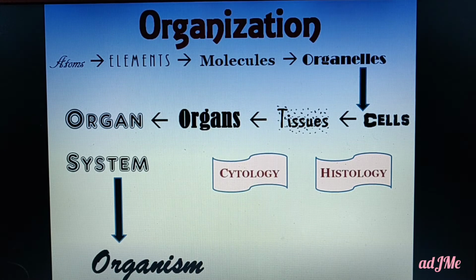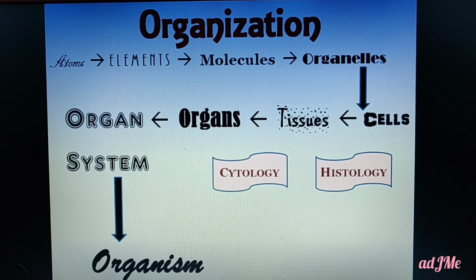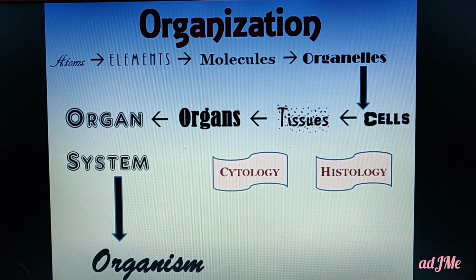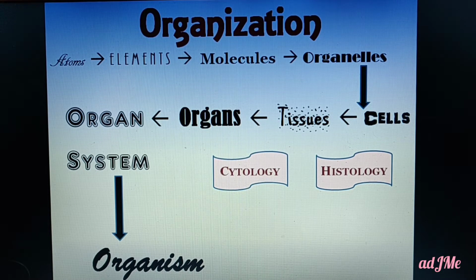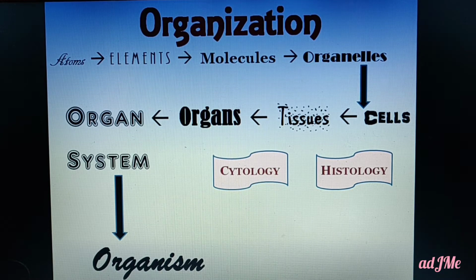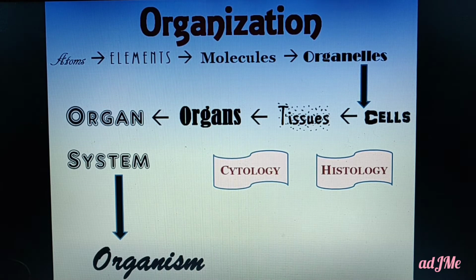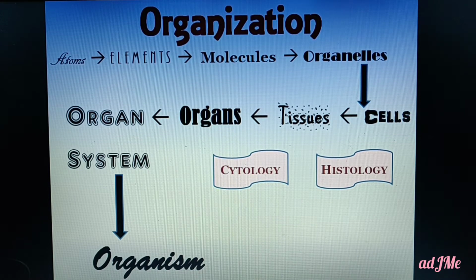I can give examples of atoms: hydrogen H, oxygen O, nitrogen N, carbon C. All these are examples of atoms, and when they group to form elements, for example, O plus O gives the element O2, oxygen. Similarly, H plus H gives hydrogen, N plus N gives nitrogen. This is how atoms group to form elements.